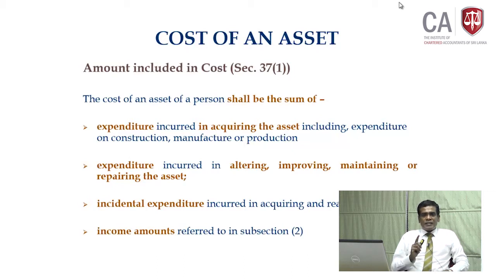Maintaining or repairing the asset during the period of your ownership, you can claim them. Some of these are capital expense, some of these are revenue expense, does not matter. But practically, how can you quantify this now? Because this law came into operation from 2018/19. I would have incurred these expenses in my ownership period, maybe 10-15 years before even. Now I don't have records, that's a problem. Anyway, that's a practical issue.